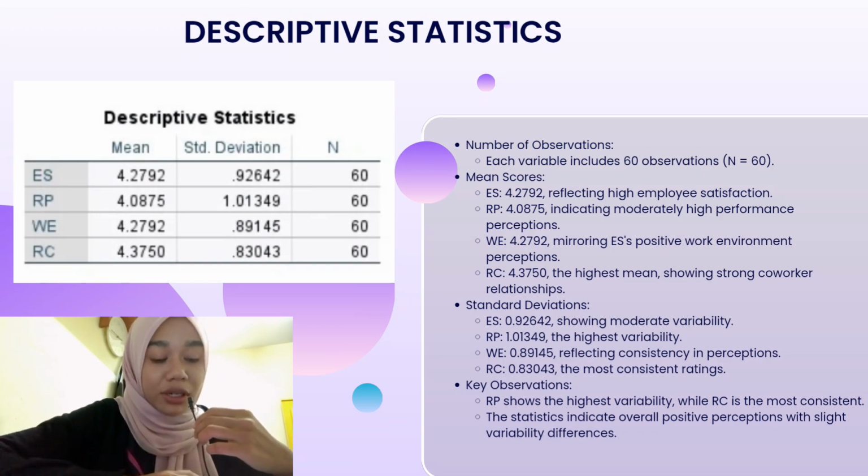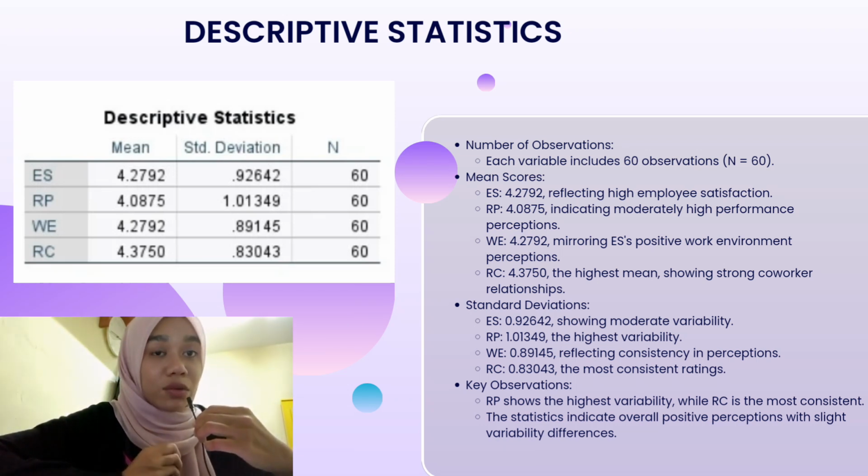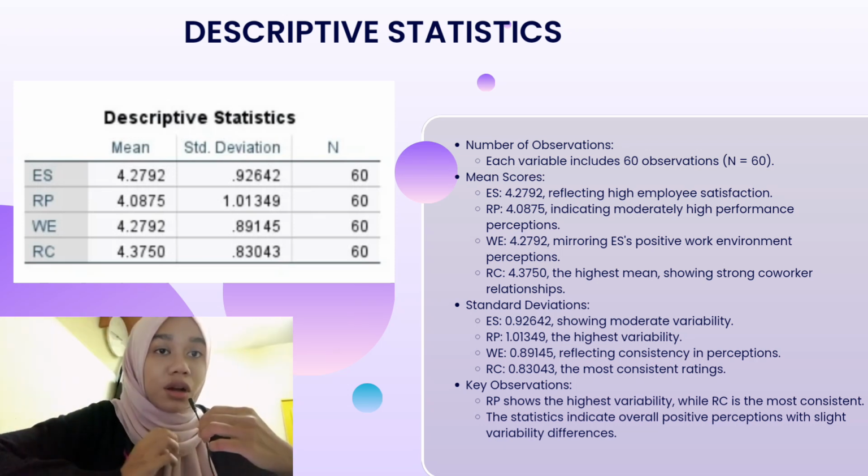The number of observations for each variable is 60. For the mean scores, ES, which is employee satisfaction, got 4.2792, reflecting high employee satisfaction. For RP, which is resource provided, got 4.0875, indicating moderately high performance perception. Third is RC, which is relationship coworker, got 4.3750, which has the highest mean, showing strong coworker relationships.